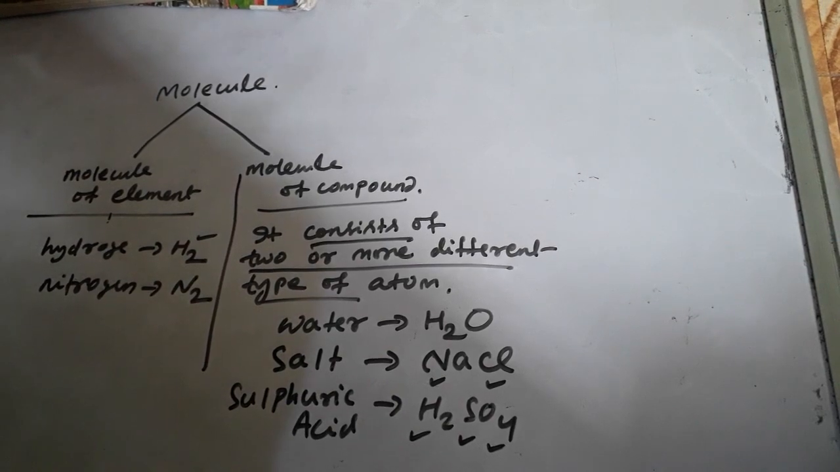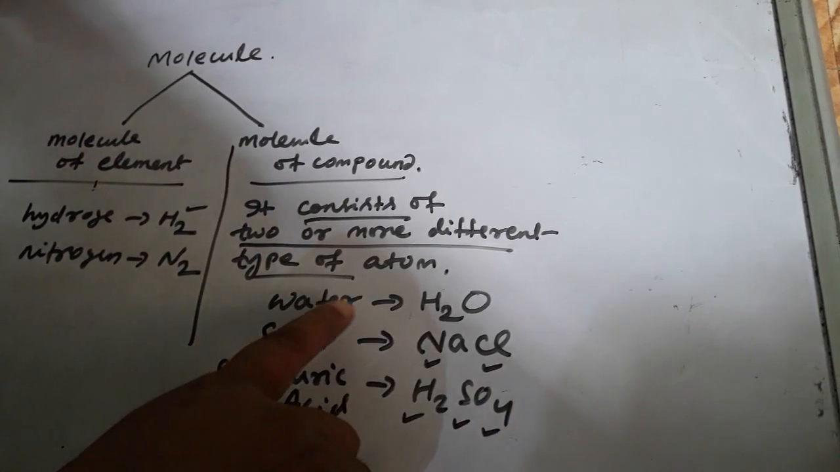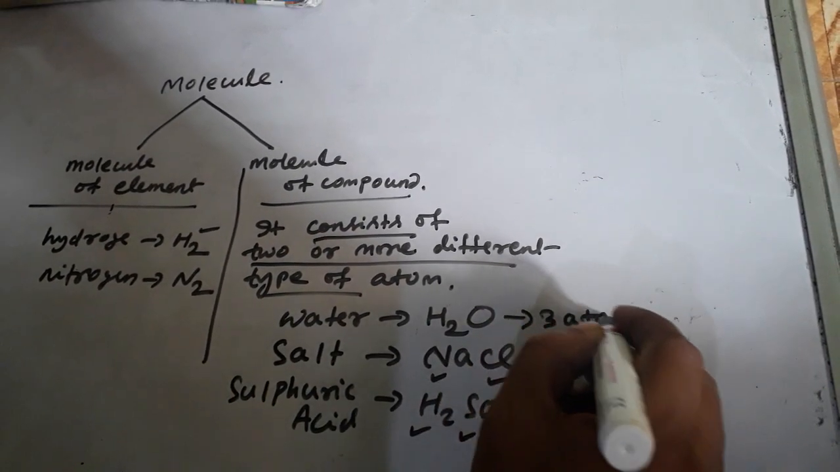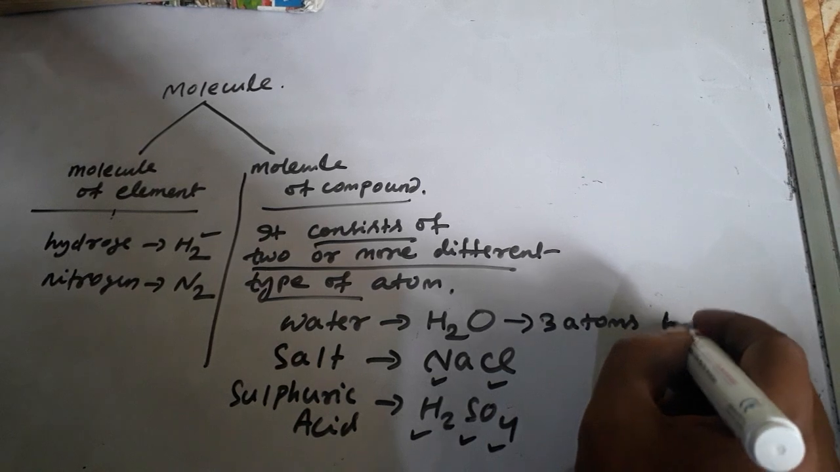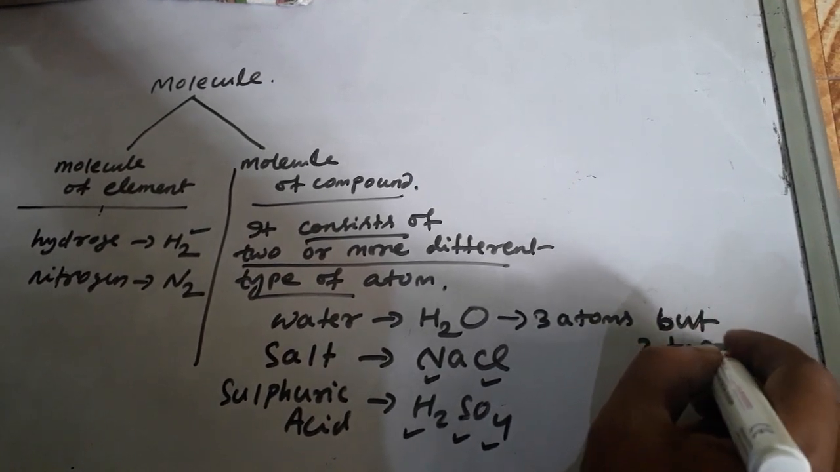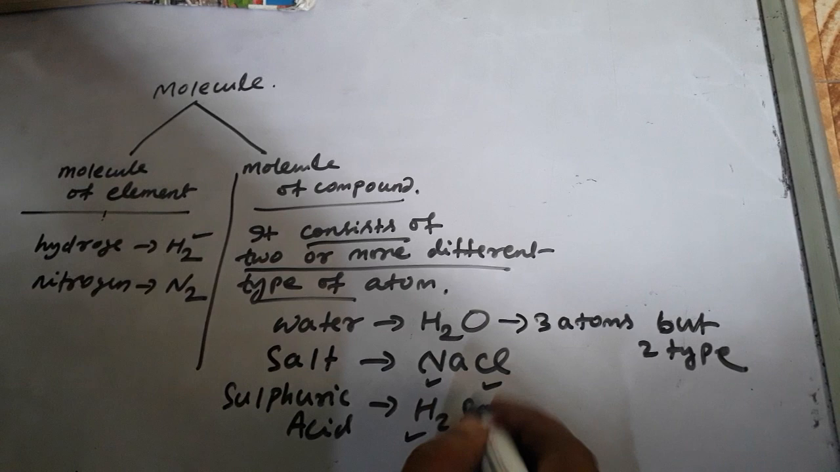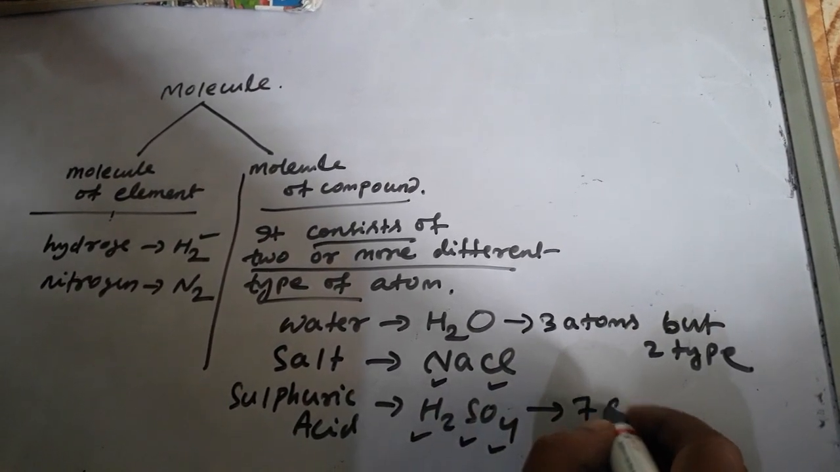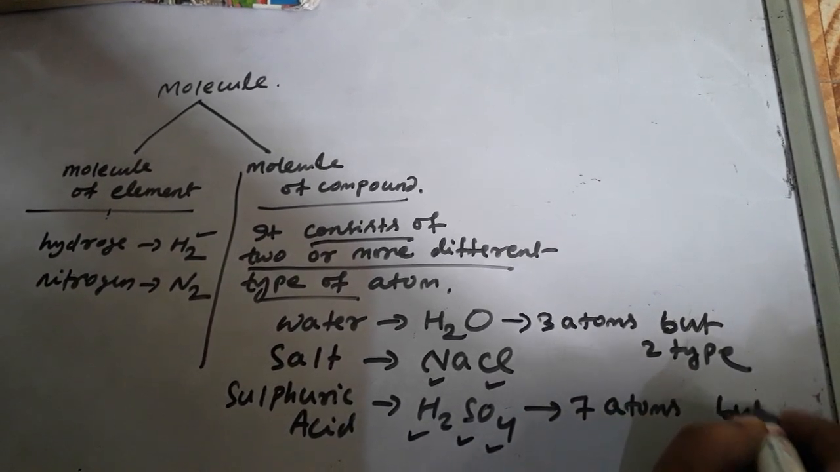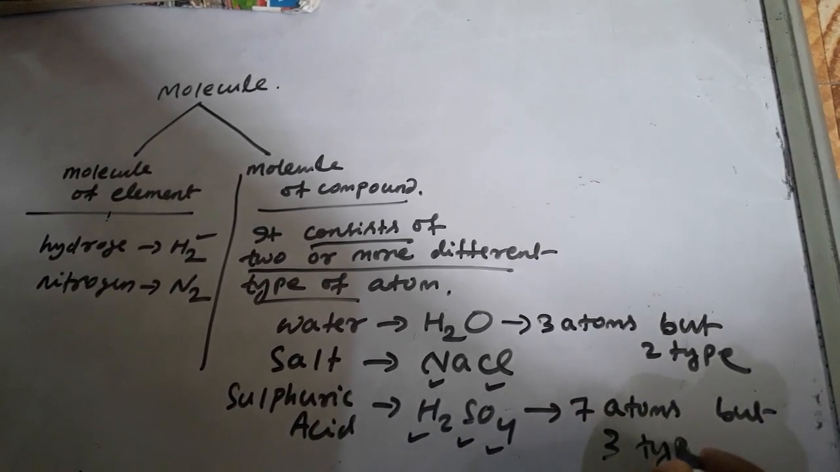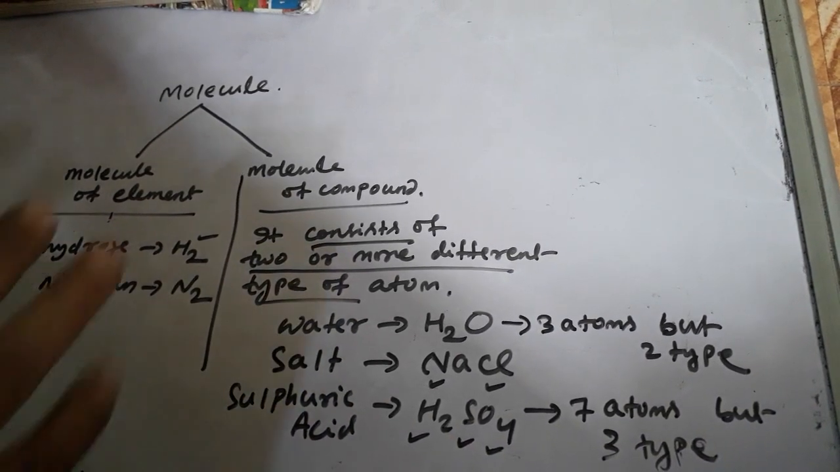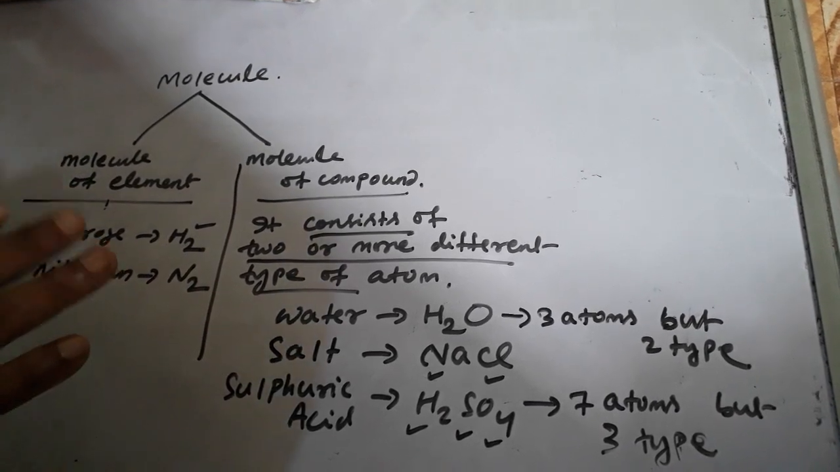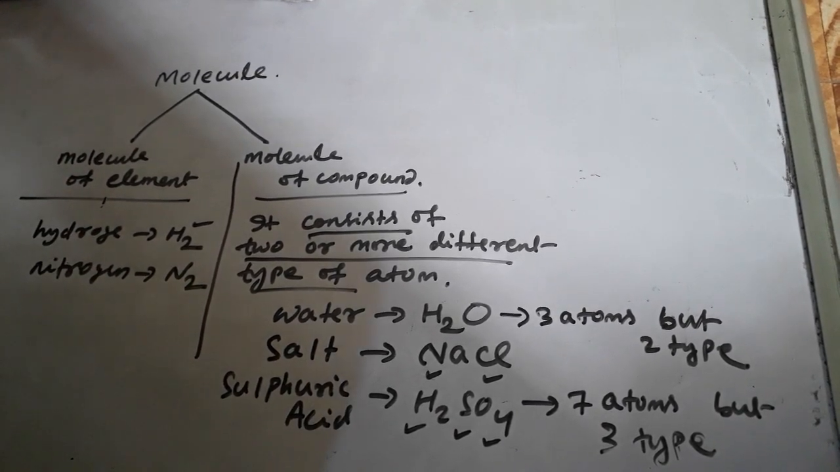Type, I am repeating, type, not two atoms. Water has three atoms, but two types. This is very important. Here two types of atom. Here how many atoms? Seven atoms, but three types. This is a very conceptual thing. How many types of atom? How many atoms? Okay. So this is all about molecule of element and molecule of compound.